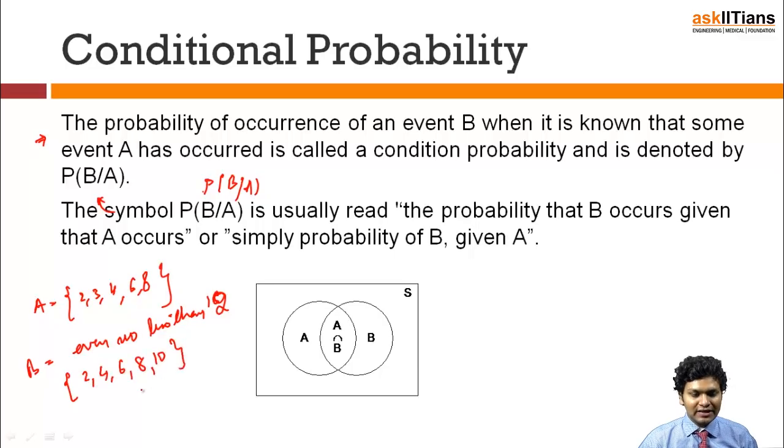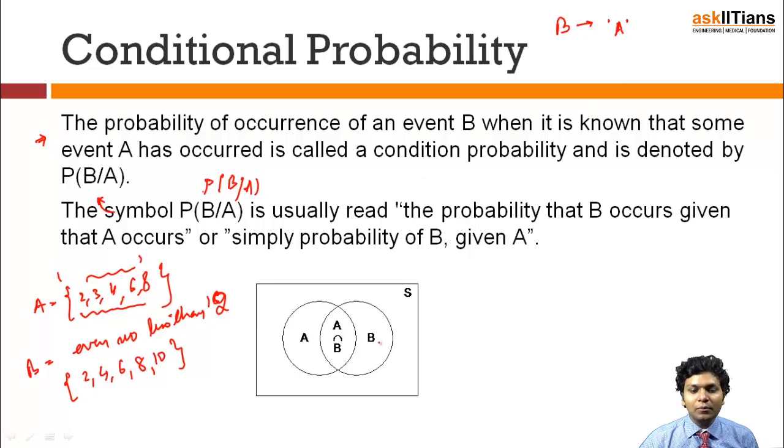So if this is the total data set, now what I'm telling you is I want to do the same experiment of event B, but given the fact that I have already taken my event A. Right? So if event A has already happened, my sample space has been restricted to only this. So I only have these many elements, and from these I need to take out all those even numbers which are less than 12.